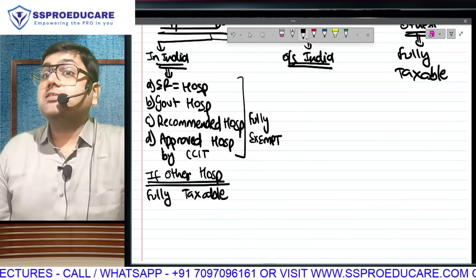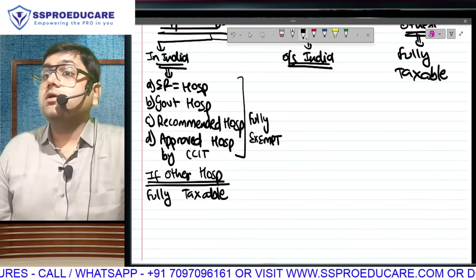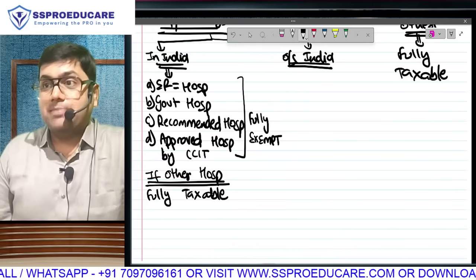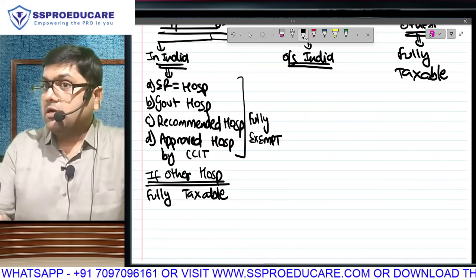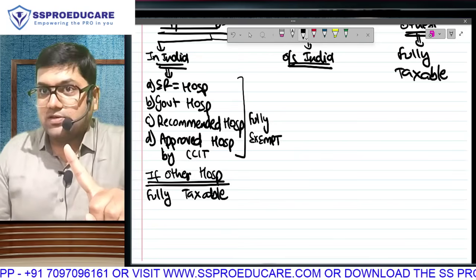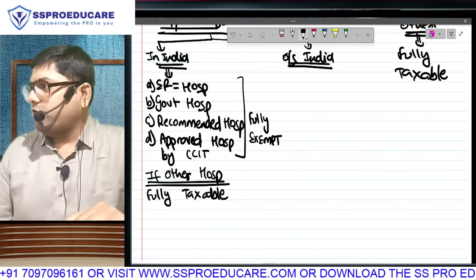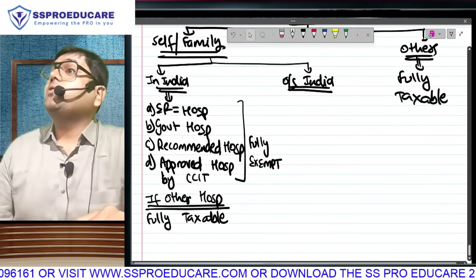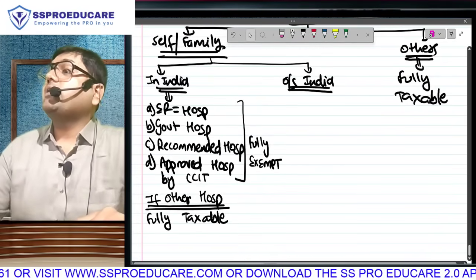This fully exempt treatment applies only and only if the patient falls in the definition of family. If the patient is not a family member as per the definition, then even at these 4 types of hospitals it will be fully taxable. Everyone is clear on this? The last part of the exemption of medical perquisite is when your employer is sending you for treatment outside India.